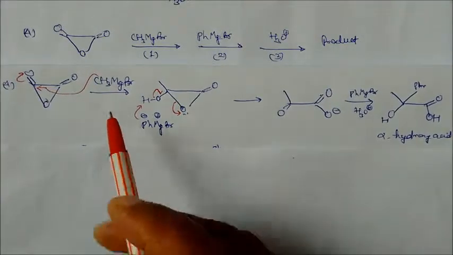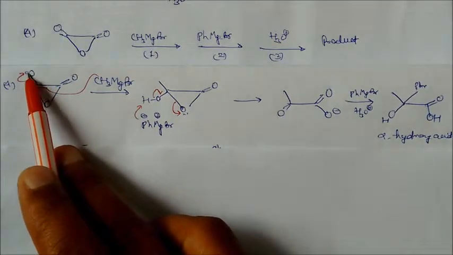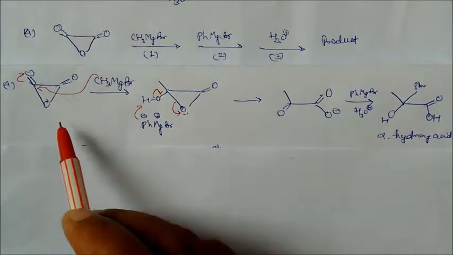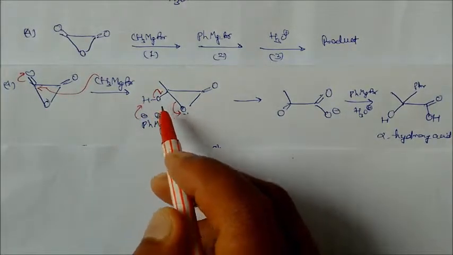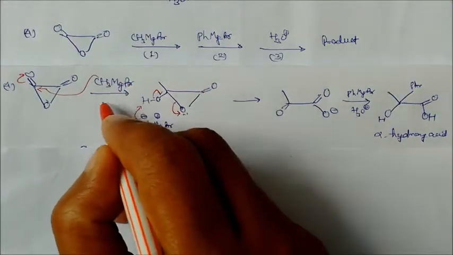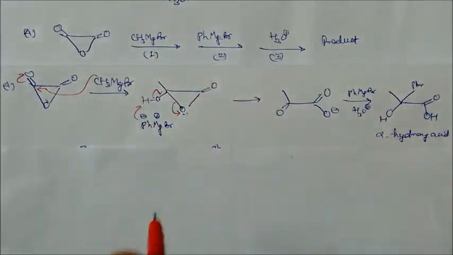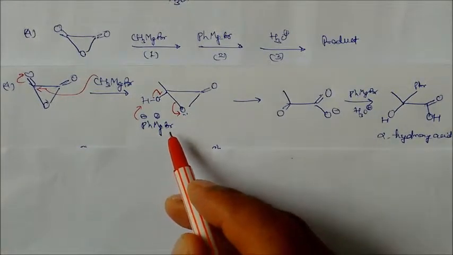So we can see here, when this Grignard attacks this carbon after the shifting of pi electrons, you will get the product, and then followed by hydrolysis, you will get OH here. So here two things are there, CH3MgBr, then acidic hydrolysis, both taken together. Okay. In the next step, phenyl magnesium bromide.